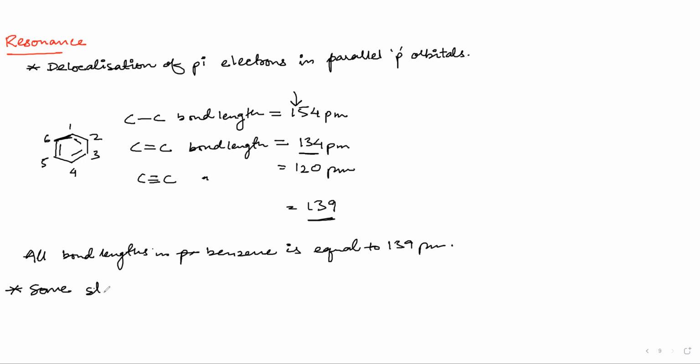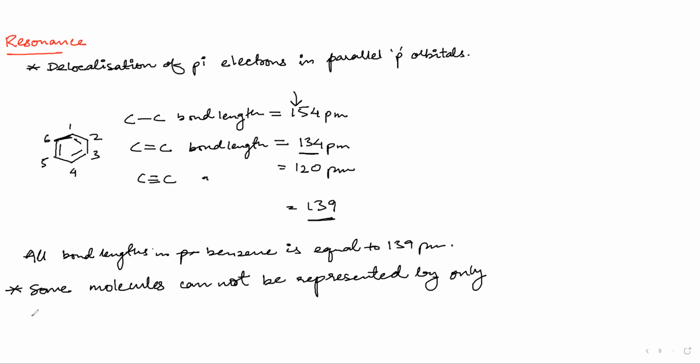Some compounds and molecules cannot be represented by only one Lewis structure. So they need more Lewis structures, and we call the set of Lewis structures...